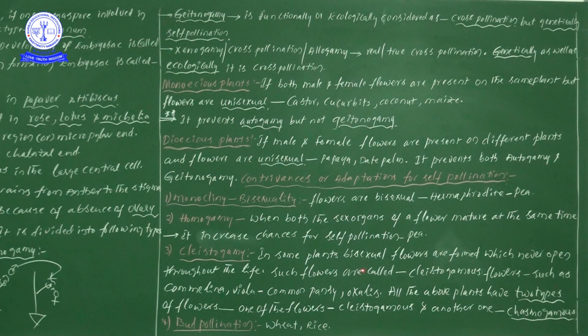Some plants consist of bisexual flowers, and these bisexual flowers never open throughout their life. We already saw that cleistogamous flowers are never open flowers. Such flowers are called cleistogamous flowers. The best examples we can study are Commelina bengalensis, Viola, also known as common pansy, and one more is oxalis. These three examples are very important under the cleistogamous condition.